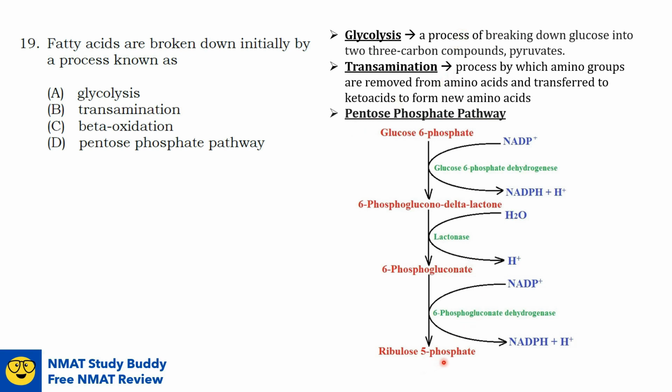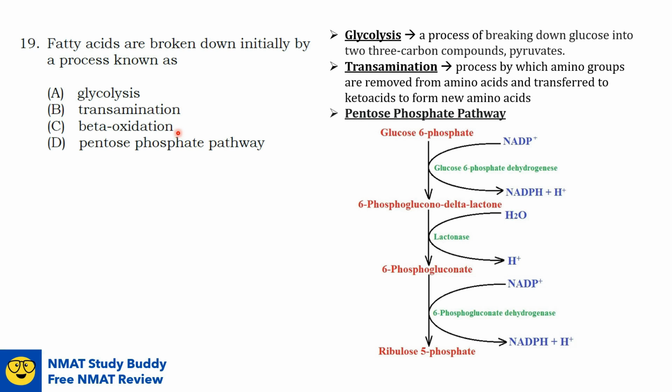Ribulose 5-phosphate is a very important part of nucleic acids. Another importance of the PPP, or pentose phosphate pathway, is its role in NADPH synthesis. As you can see in this process, you can generate NADPH here and also here. So again, just like options A and B, we can eliminate it since this involves sugar rather than fatty acid. So we're now left with option C, beta oxidation.